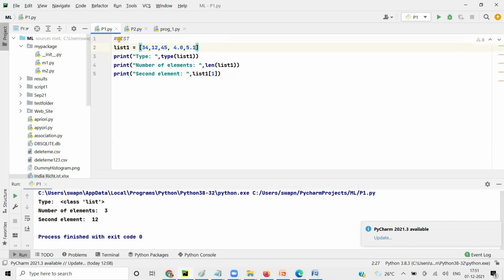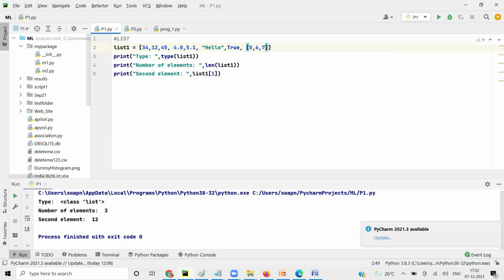Now let's try to add one string also and see how it works. Say hello. You can also add a Boolean. You can even add a list to a list. So one of the members of the list is also a list.